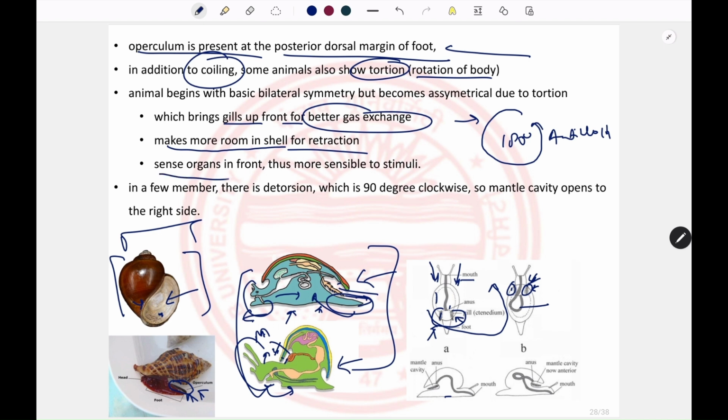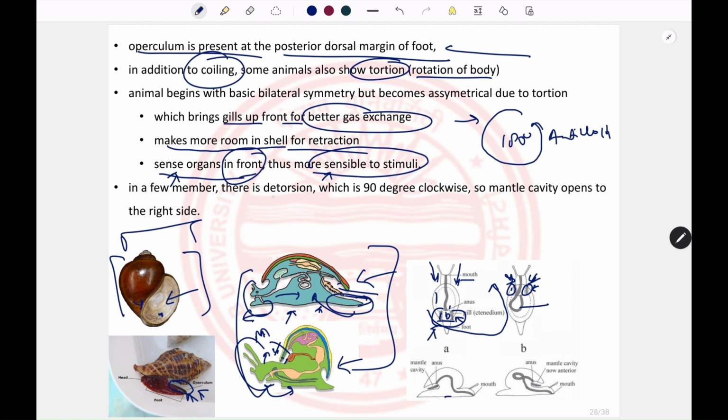And the third is that the sense organ comes in front. Along with the gills, there is the osphradium, which is some kind of chemical sensor in the molluscan body. So along with the gills, this osphradium or chemical sensor also comes in front. So now when the sense organs come in front, the organism becomes more sensitive to stimuli.